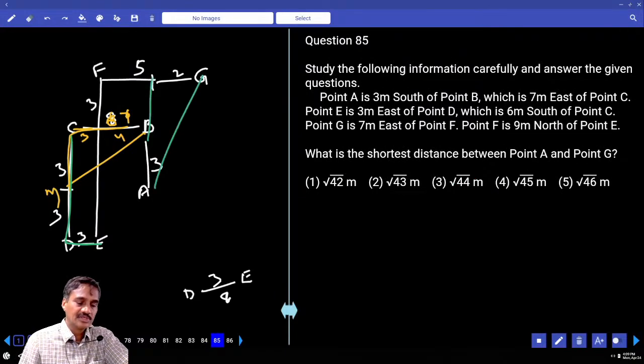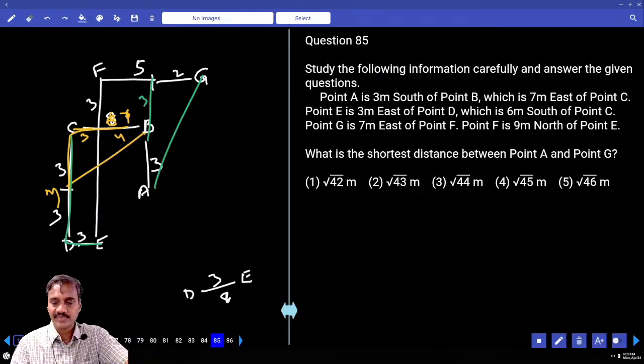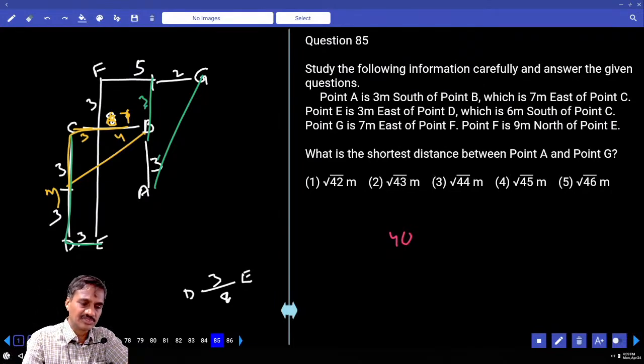To find this, a vertical and a side. Now this is 3 and 6. Now 3 plus 3 is how much? 6. And 6 square plus 2 square. And 6 square is how much? 36 plus 4, 40. Now root over 40, now 3 plus 3 is 6. Now this is how much? 2 square.